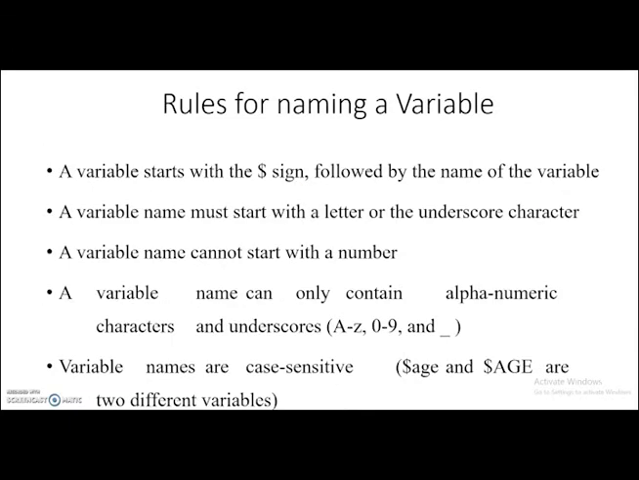Then variable naming rules. A variable starts with the $ sign followed by the name of the variable. A variable name must start with a letter or an underscore character. A variable name cannot start with a number. A variable name can only contain alphanumeric characters and underscores, and variable names are case sensitive. These are the main rules that must be followed while declaring variables.